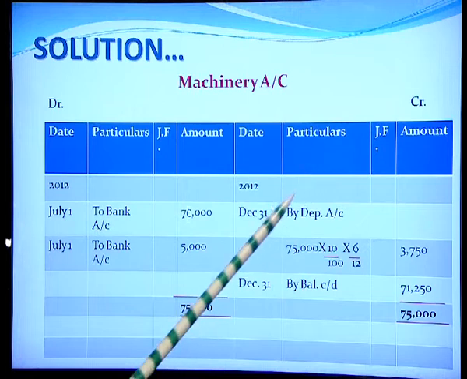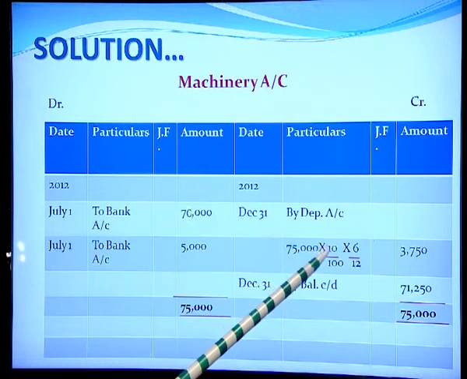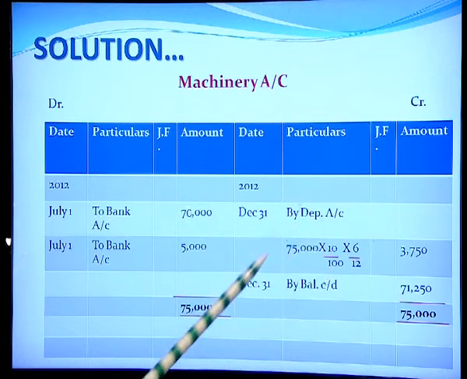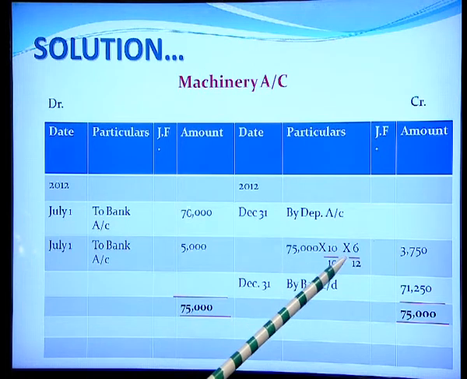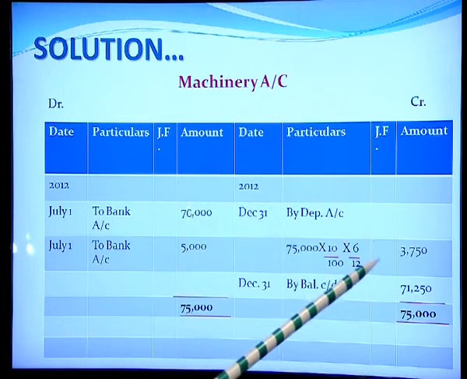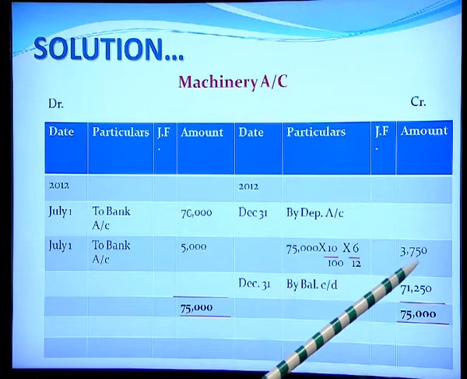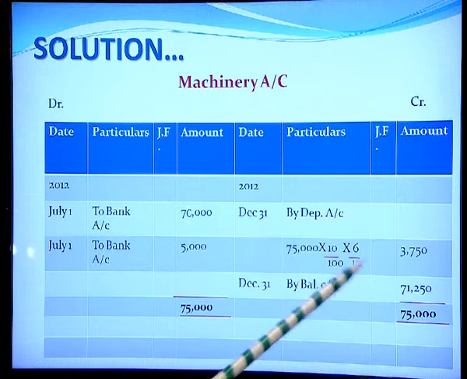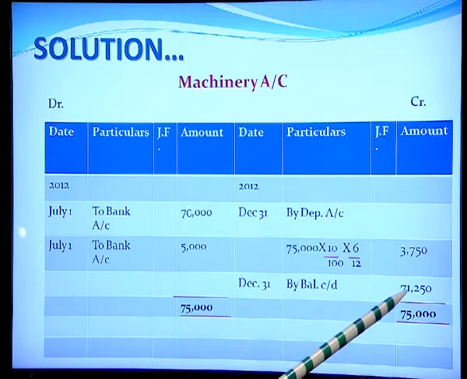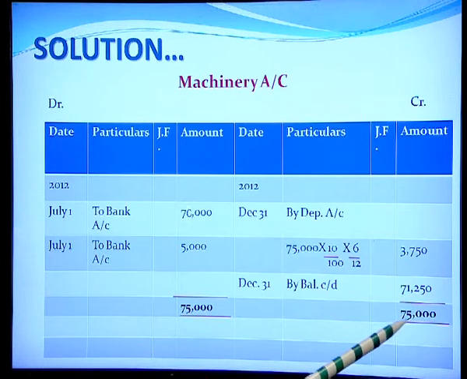So, by depreciation account 75,000 into the rate of depreciation, and since it was acquired in the middle of the year, we shall charge depreciation only for 6 months. So, that turns out to be 3,750 and we shall close the account on 31st December. So, by balance carried down the balancing figure, which is 71,250, and we close the account.